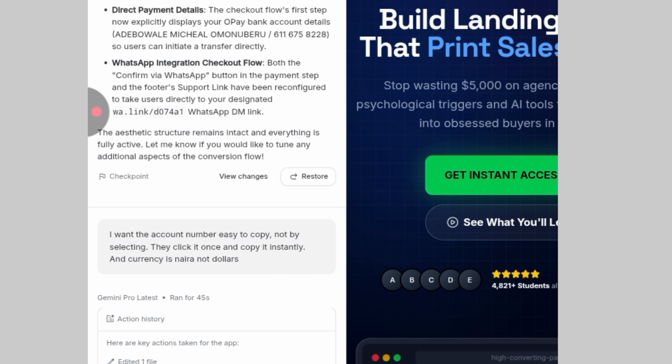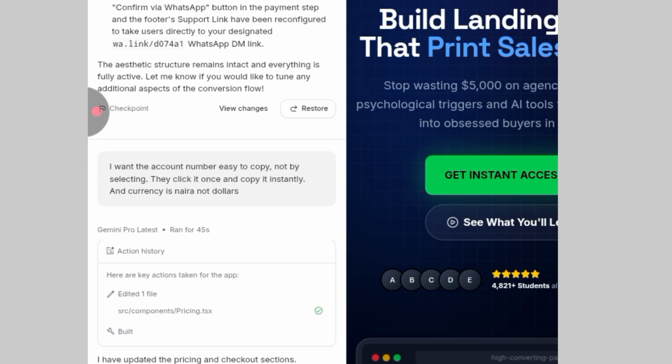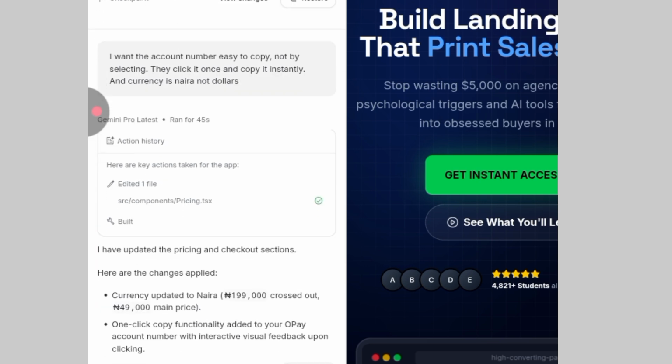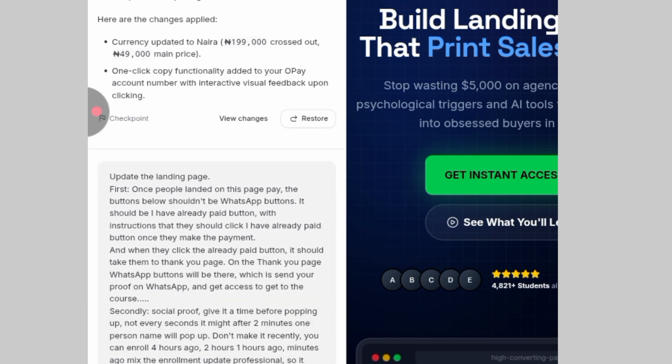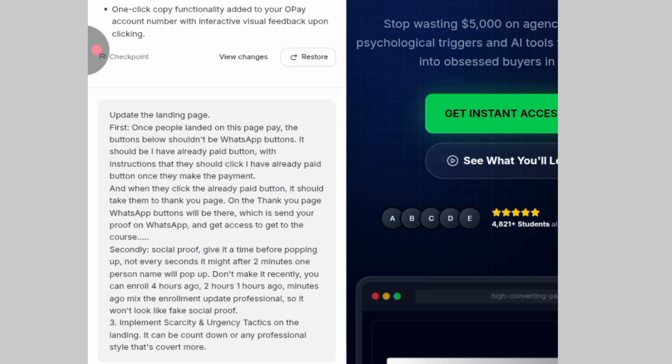After it updated that, I said I want my account number to be easy to copy, not by selecting. They click once and it copies instantly. And the currency should be naira, not dollar, because it was using dollar for me. You are the one who prescribes what you want. After that, it gave me the currency that I want. The total price is 49,000 naira. I've not touched it. Next, I said update the landing page, and I gave it an update.